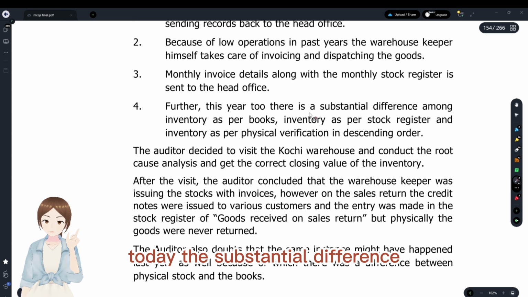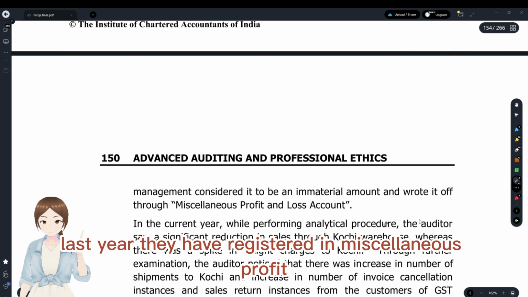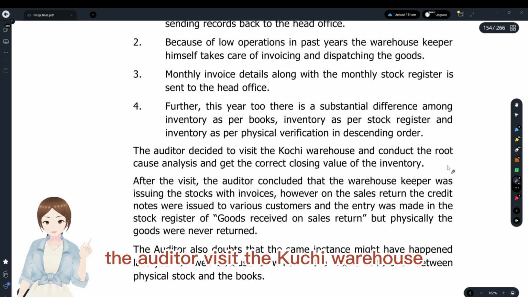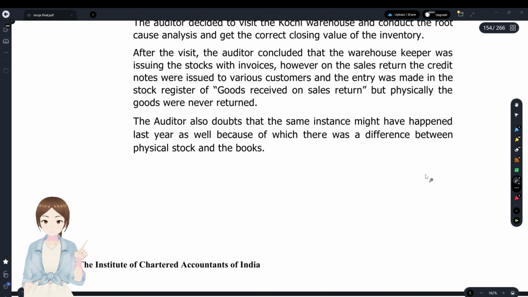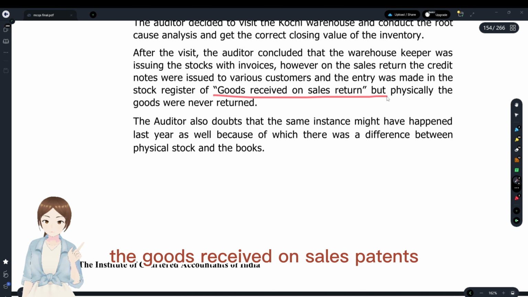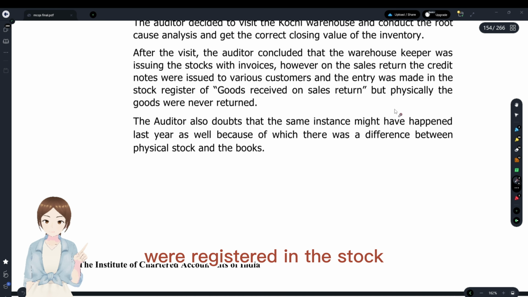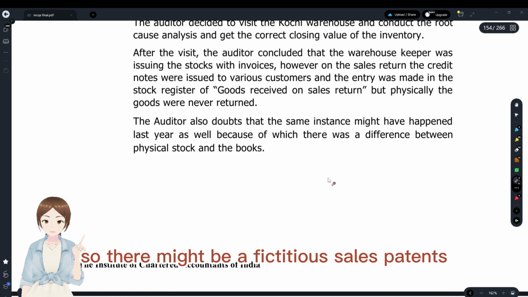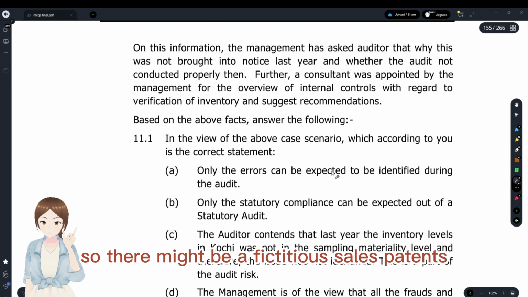Further, this year too, there's a substantial difference. Last year they had adjusted in miscellaneous profit. This year they have a substantial difference. So the auditor visited the Kochi warehouse and conducted the root cause analysis, where he found that the goods received on sales returns were registered in the stock, but the goods were not physically there. So there might be fictitious sales returns.